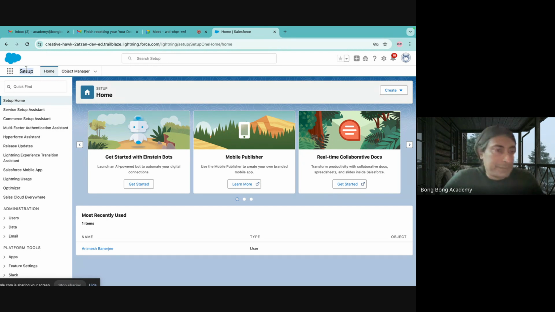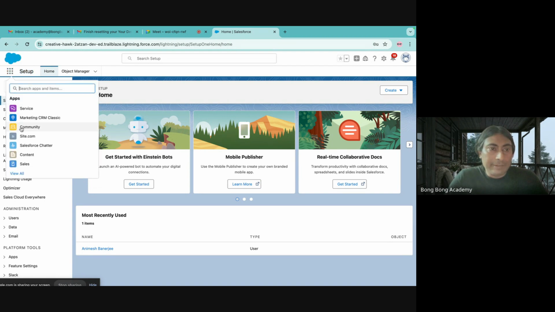Basically, who is a system administrator? A system administrator is a person who can change or modify Salesforce. Usually, the people who will use Salesforce are not system administrators. People who are using Salesforce will log into different kinds of apps, right?